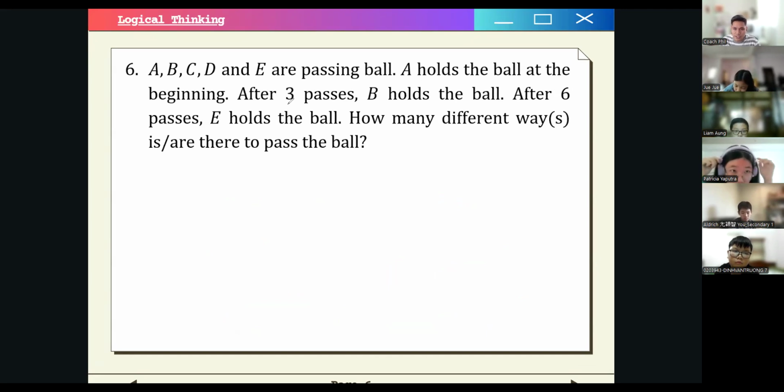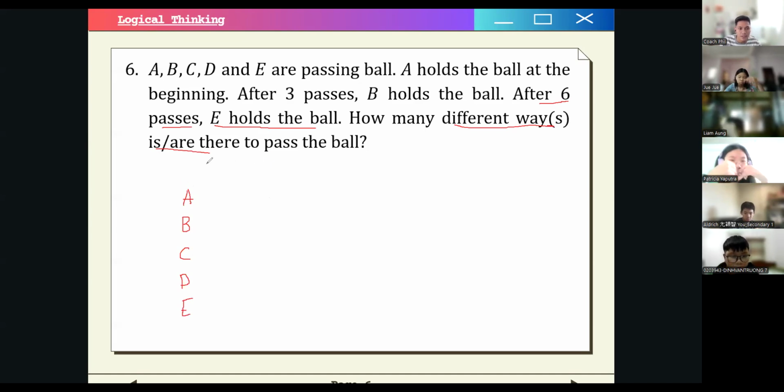So the critical question here is how many different ways for it to reach the 6 passes, okay? We're already considering up to the 6 passes, and the fact that we can see here is that E holds the ball at that final pass, okay? So let's draw a table here to make it easier to see. We have A, B, C, D, E for our rows. And then for our columns, let's have the pass number. So we have pass number 1 up to 6, okay?